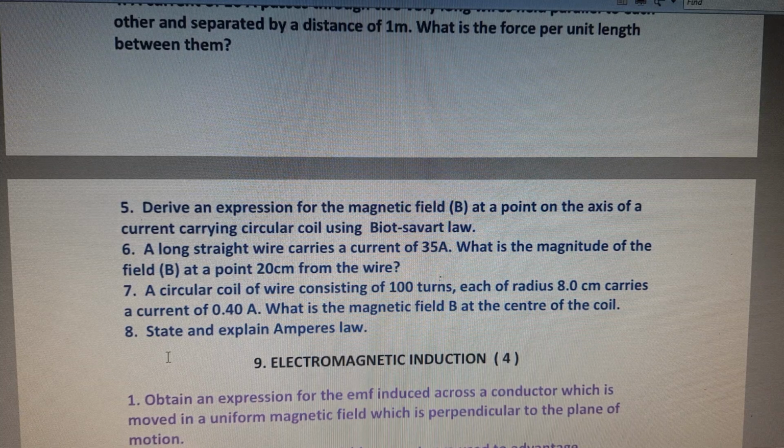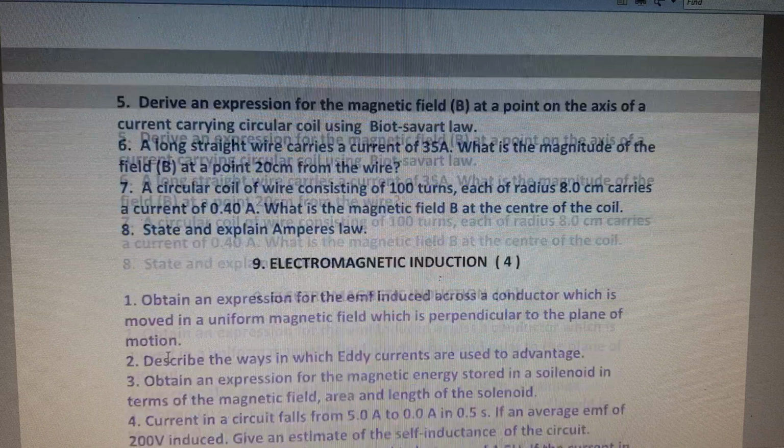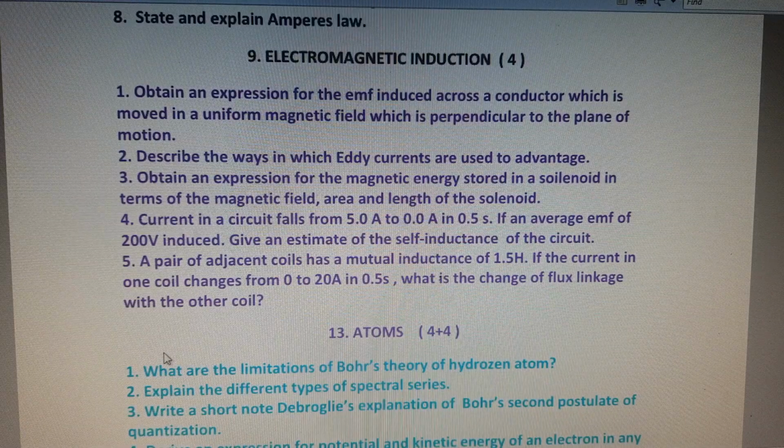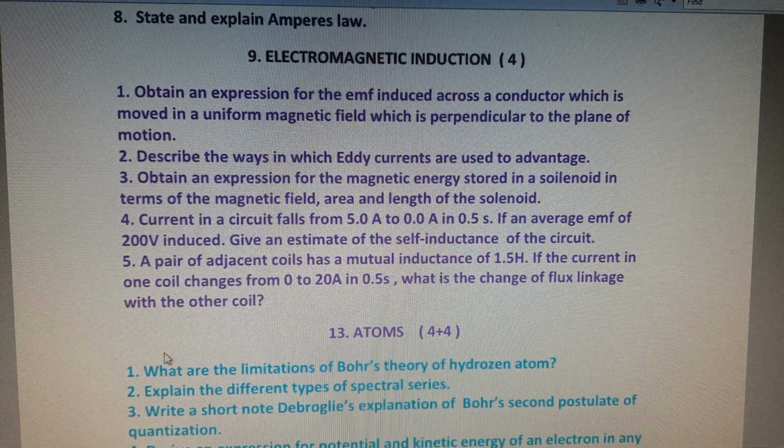So this chapter will contain a total of 8 4-marks questions, but a single question is asked in the IPE examination. And the next chapter will be ninth one, electromagnetic induction. This chapter will contain a total of 4-marks questions, and 2 questions will be asked. Fourth one and fifth one are the 2 problems, repeated problems.